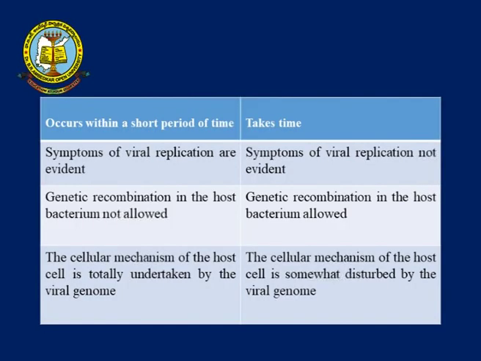Okay. Next one, symptoms of viral replication are evident in the lytic cycle. Symptoms of viral replication are not evident in the lysogenic cycle. Genetic recombination is not allowed in the lytic cycle. In the lysogenic cycle, genetic recombination is allowed. The lytic cycle is totally undertaken by the viral genome. In the lysogenic cycle, the viral genome is disturbed. Okay, these are the major differences between the lytic cycle and lysogenic cycle.